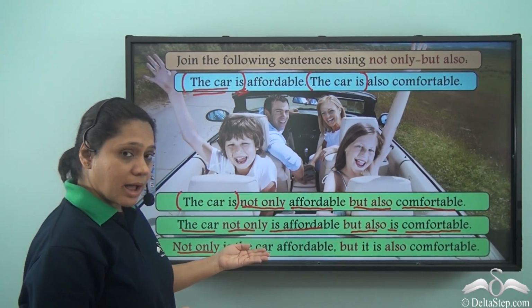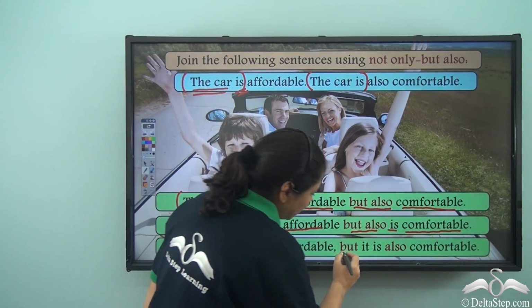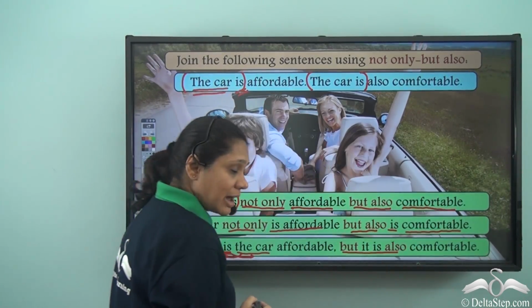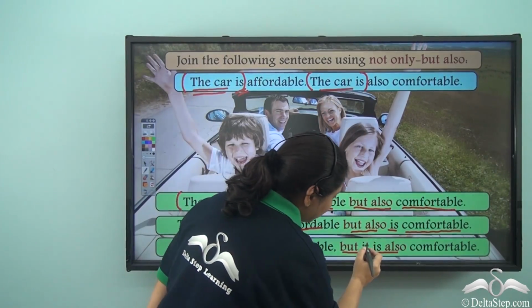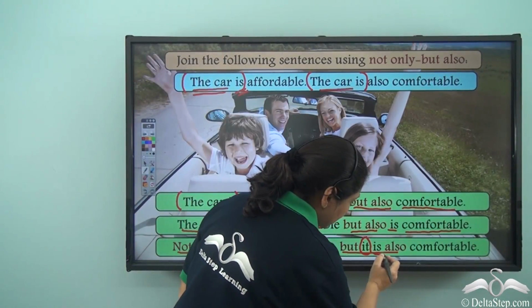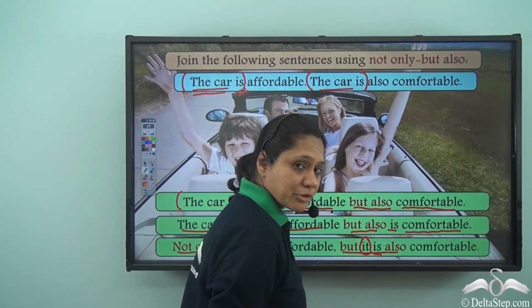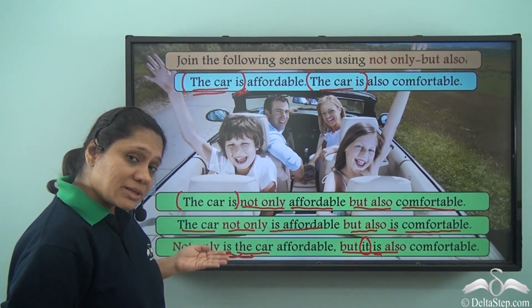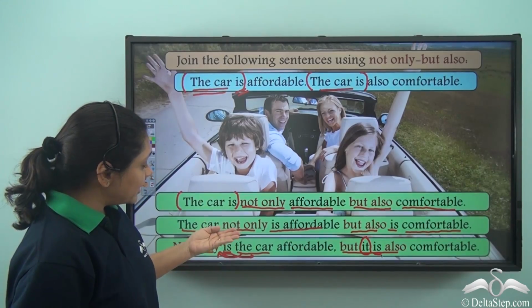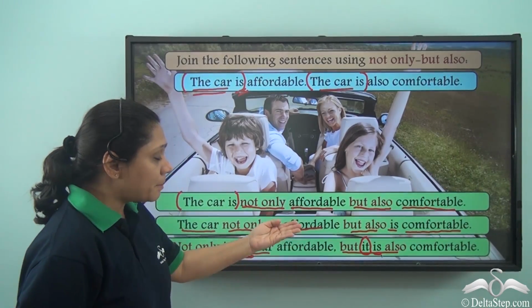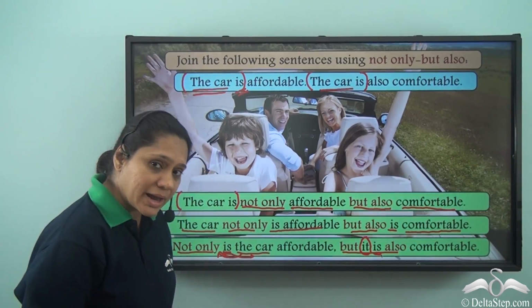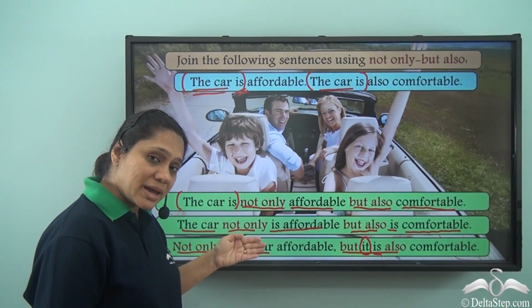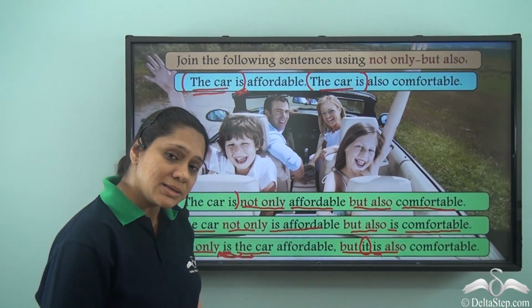So not only is the car affordable, then we have broken the but also. We have written it because the car is written in the second sentence. So we have referred to the car with it. We have repeated the is here, then also comfortable. If we would have written this sentence as not only is the car affordable, but it also is comfortable, that would also have been correct. So, these are the various ways in which we can join these two sentences.